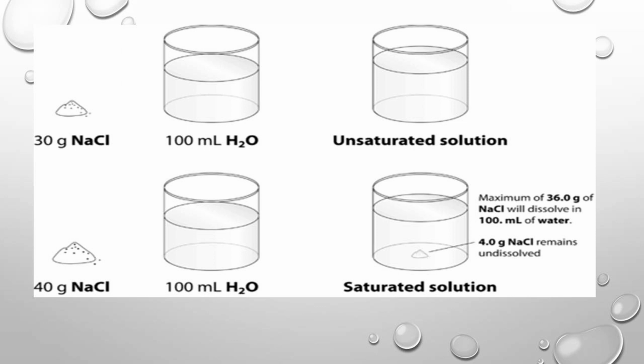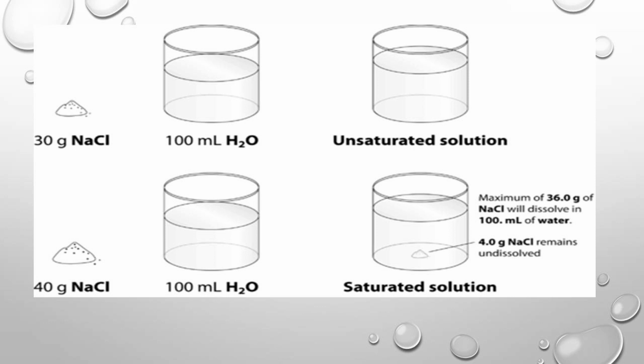What is meant by saturated solution? It means no more solute can dissolve in the solvent. For example, only 36 grams dissolve in the water, that is called a saturated solution. Next one, what is meant by unsaturated solution? Unsaturated solution means less than that of the saturated solution. For example, 10 grams or 20 grams or 30 grams, like that.